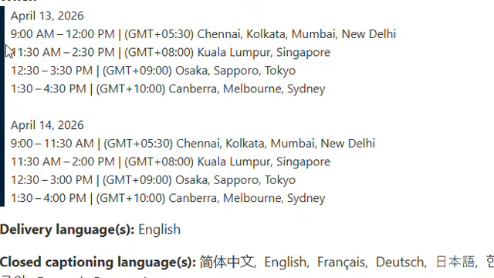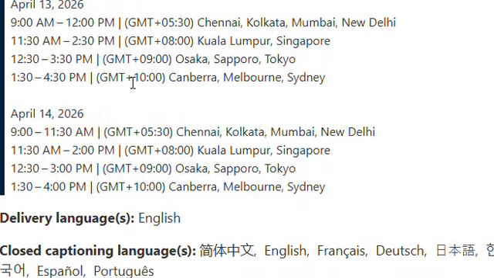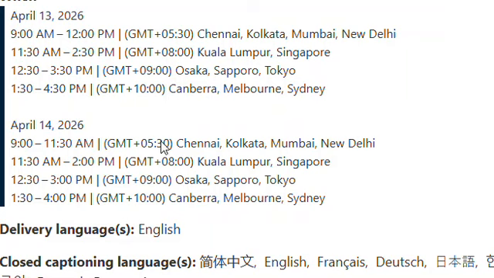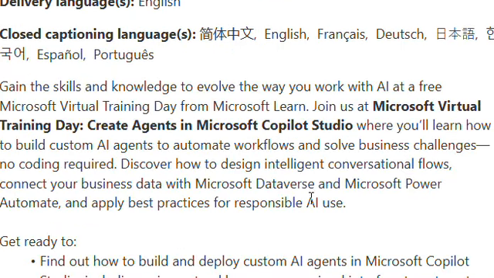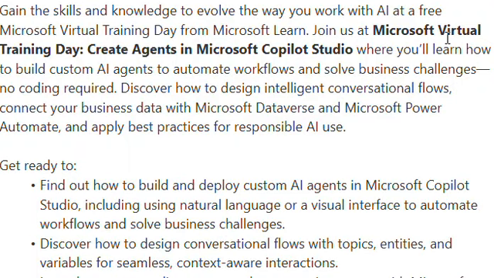In India, it will be 9 a.m. to 12 p.m. between that time, for Chennai, Kolkata, Mumbai, New Delhi. These are online sessions, right? These are not something that you need to go to physically. It's just showing you the timing based on that particular region. Also for certain other regions like Australia, Singapore, Tokyo, likewise, and the languages are also shown here, right? So this is the Microsoft Virtual Training Day for creating agents in Microsoft Copilot Studio.